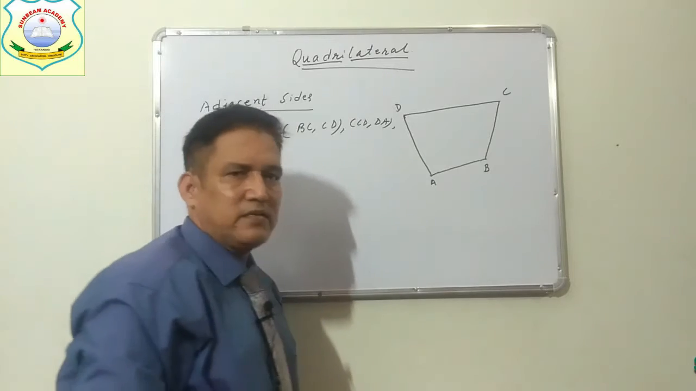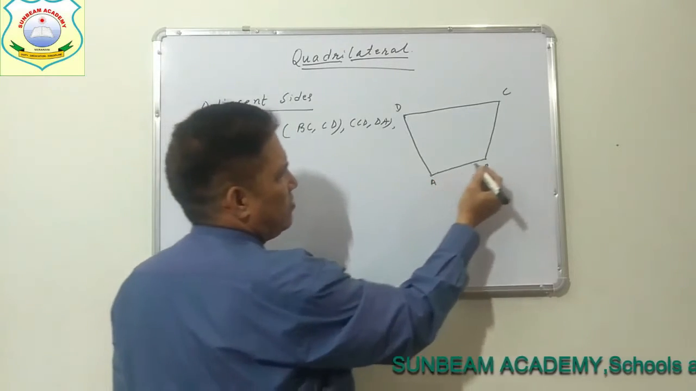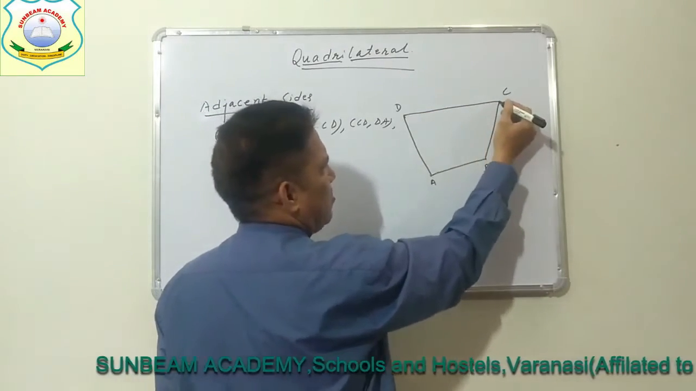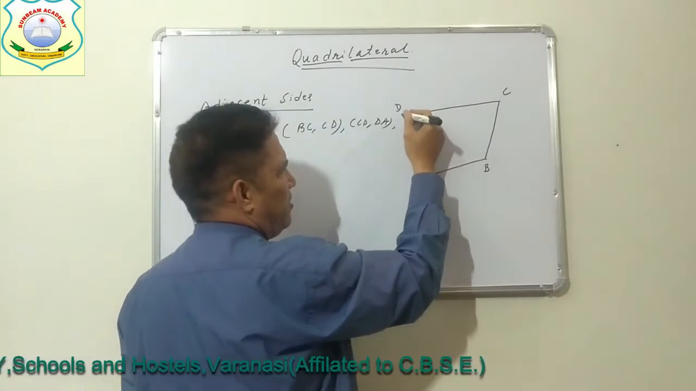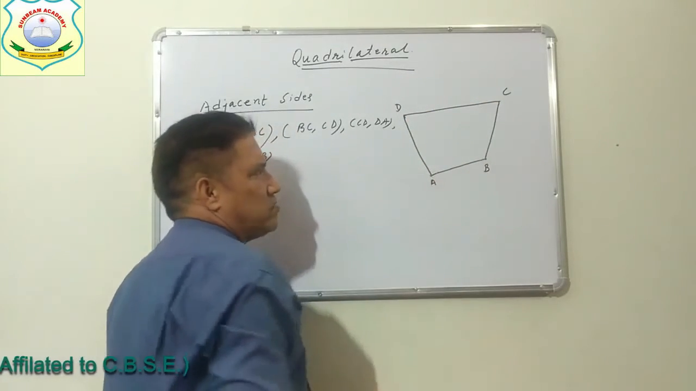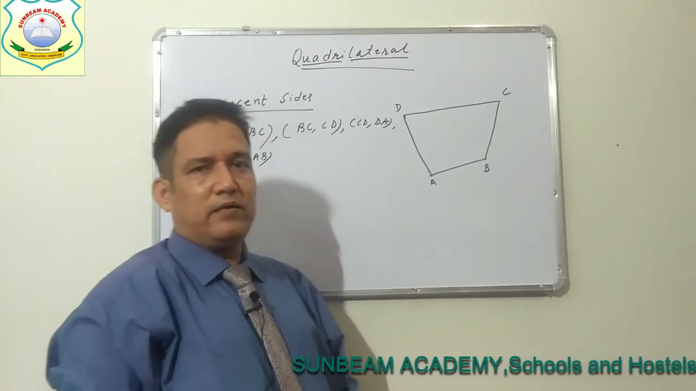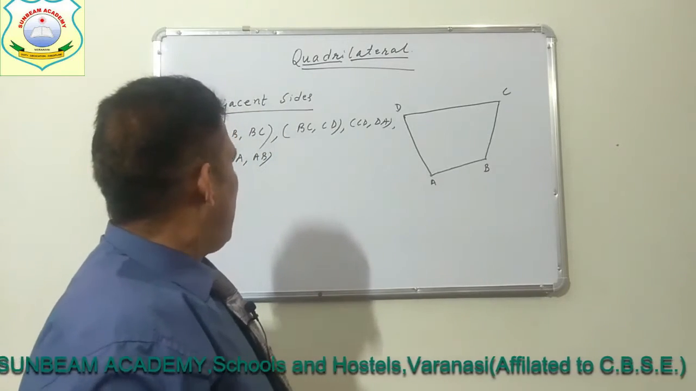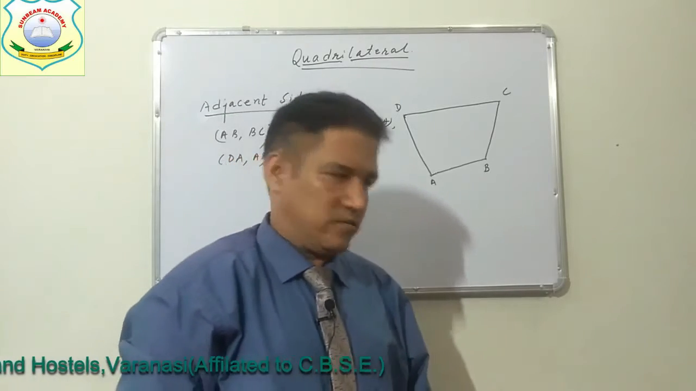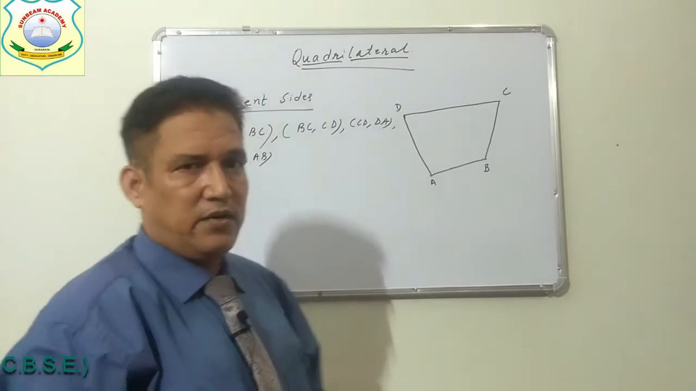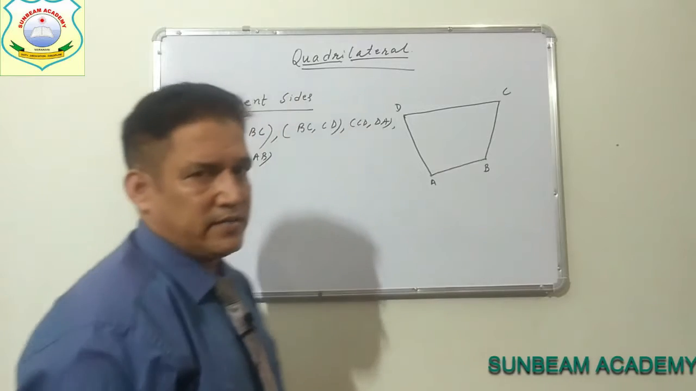called adjacent sides. So everywhere we will see BC, CD, then C is common; CD, DA, D is common; DA, AB, A is common. So sides of a quadrilateral having 1 common end point are called adjacent sides. So next we will study opposite sides.